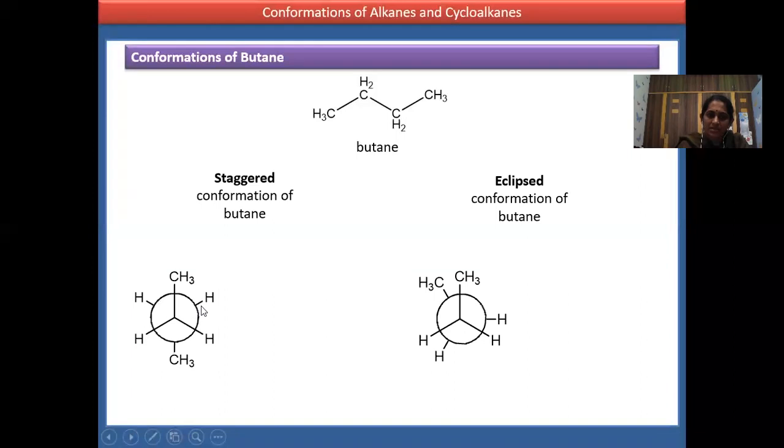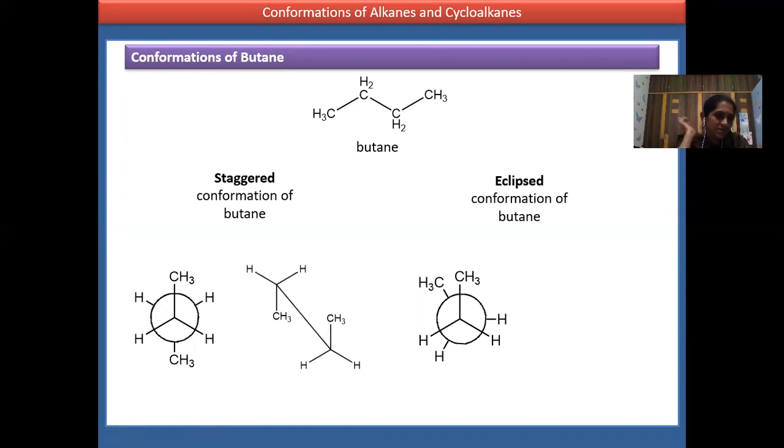H1 of one carbon is opposite to H1 of the second carbon, and H2 of the second carbon and H2 of carbon 1 are opposite. So this is the stable conformation, the staggered conformation of butane in the Newman projection. Now coming to the eclipsed, CH3 is behind CH3, H1 is behind another H1, and H2 is behind another H2. Here you can observe repulsion, and it is less stable compared to the staggered conformation.